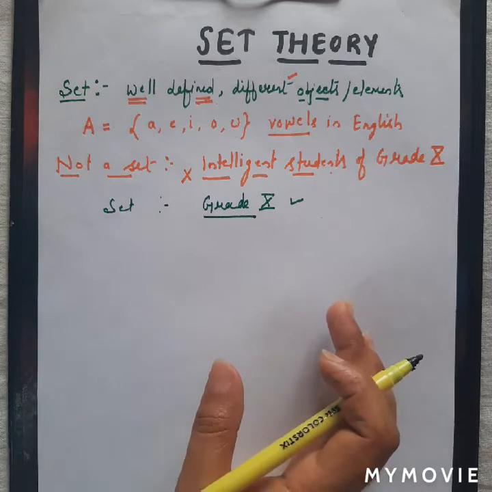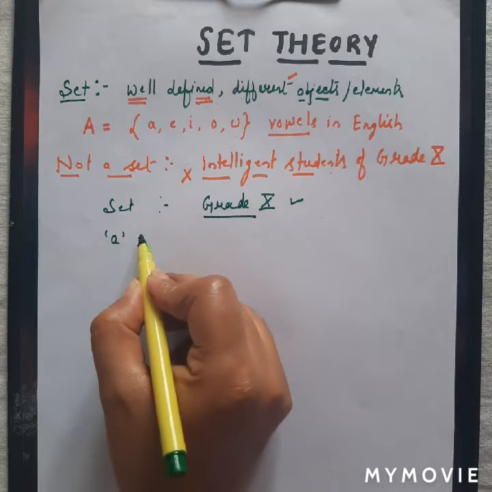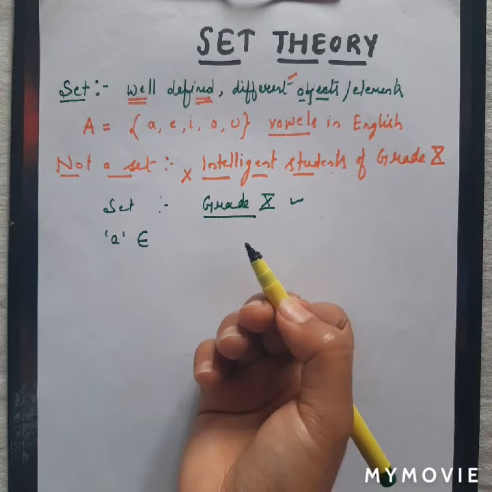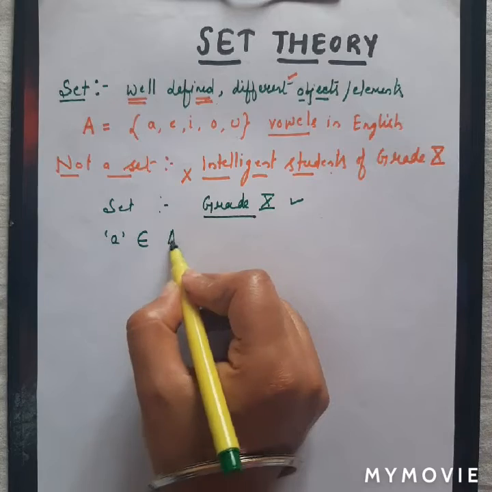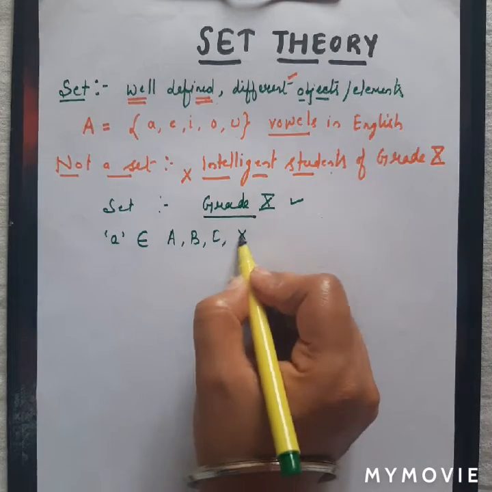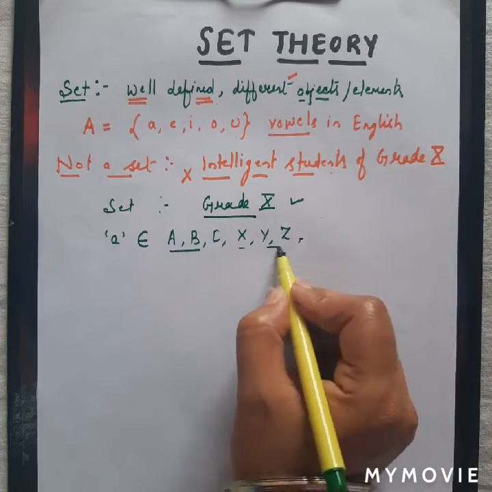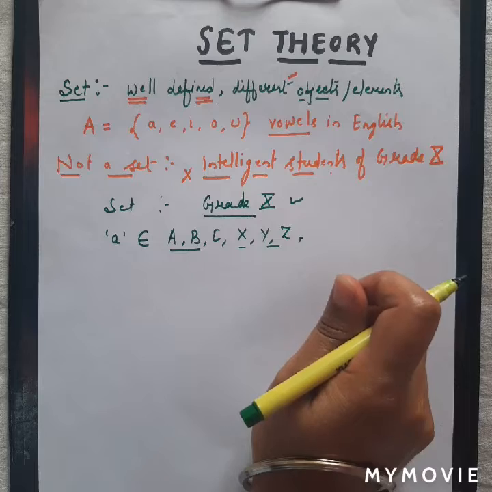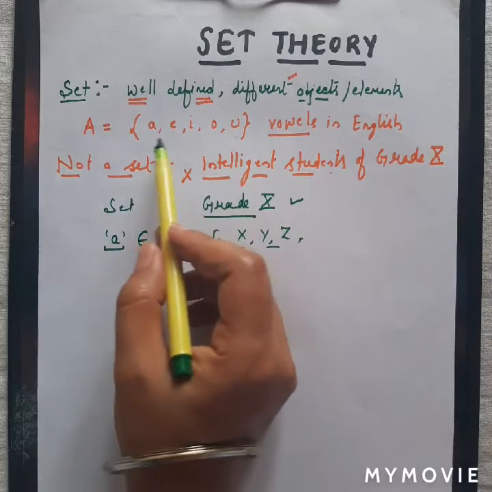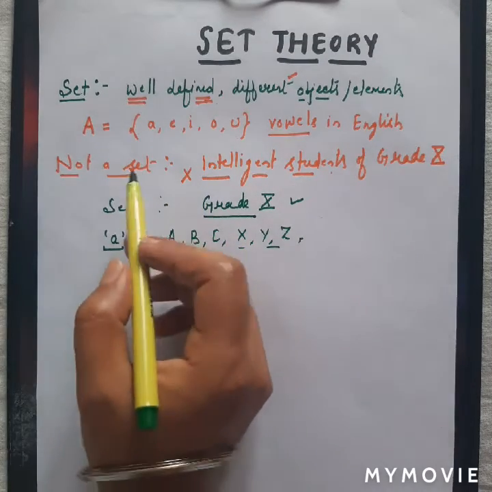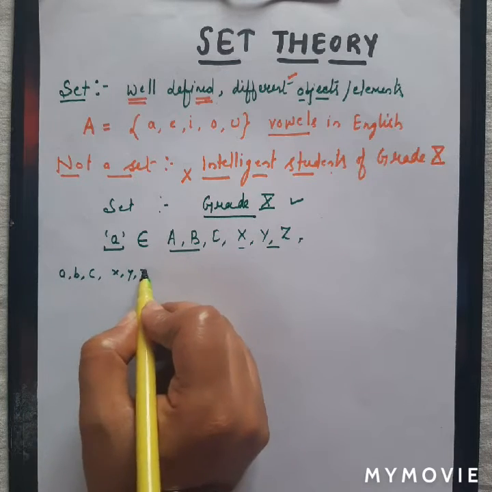Now, any alphabet like A, B, C, X, Y, Z in capital letters can be used to represent a set, and the objects or elements which belong to the set are represented with small letters like a, b, c, x, y, z.